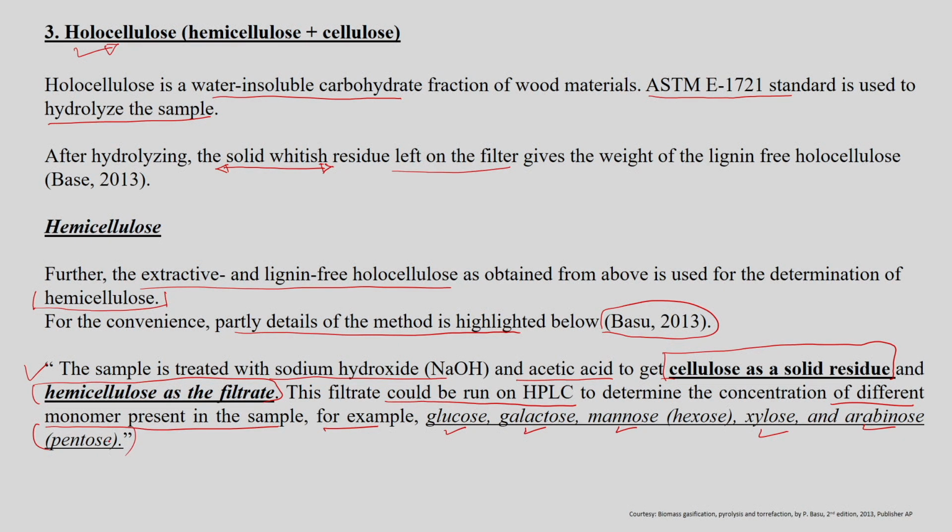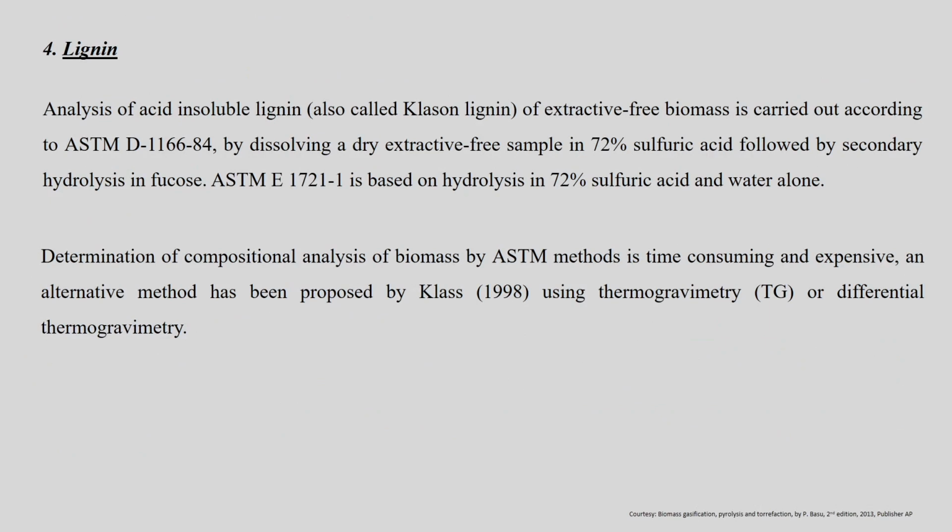All these are represented as, you can say, the pentose sugars which are present in the hemicellulose fraction of the sample. So, now once we know the cellulose fraction and the hemicellulose fraction of the sample, the only left out part in the compositional analysis is the lignin content in the sample.